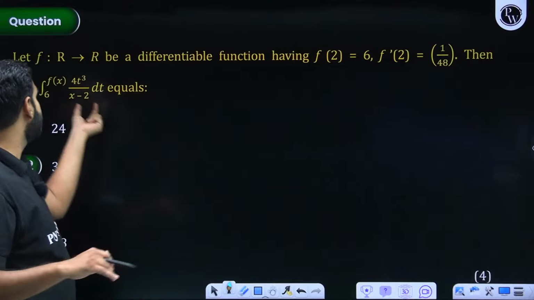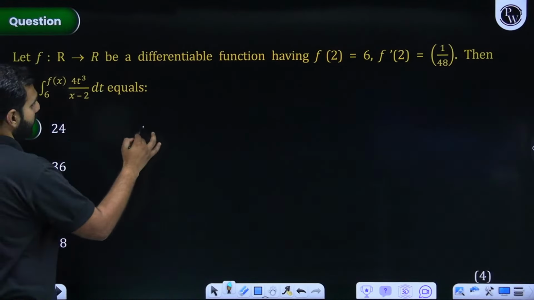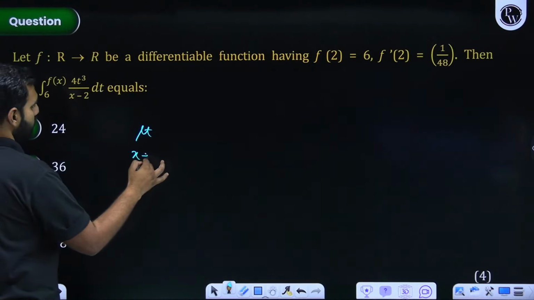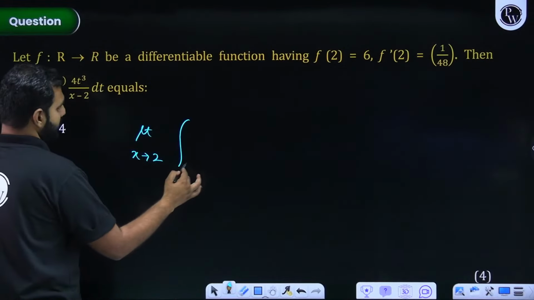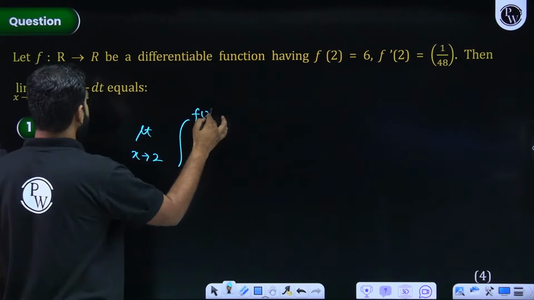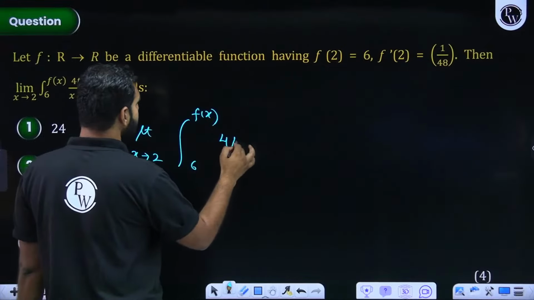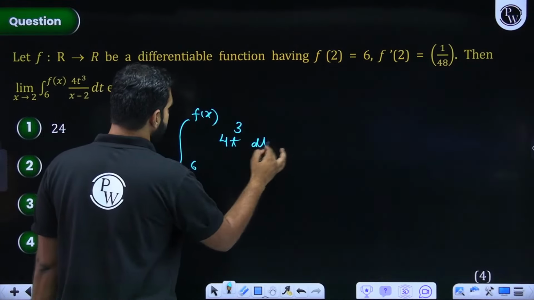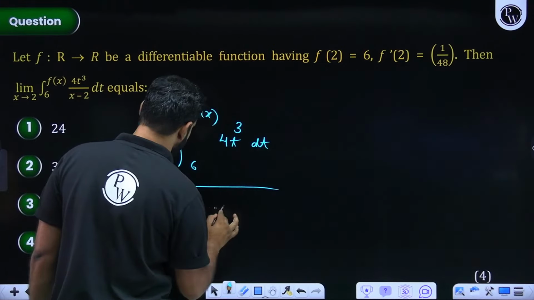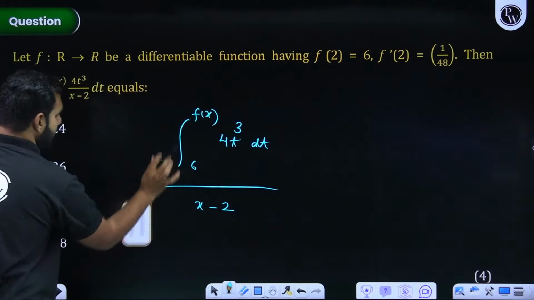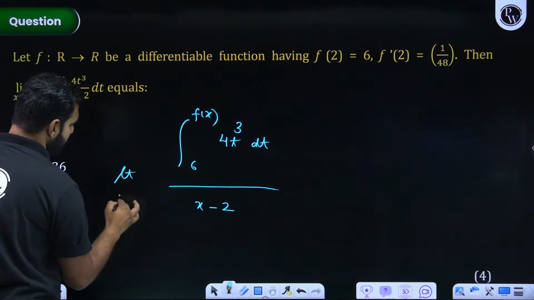So here this x minus 2 should be common. So here in the numerator I'll be having limit x approaches 2 of the integral from 6 to f(x) of 4t cube dt, whole divided by x minus 2. Although of course this limit is common to both of them. So this is the limit x approaches 2.